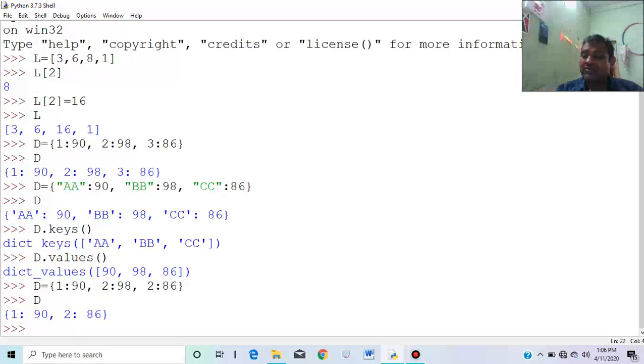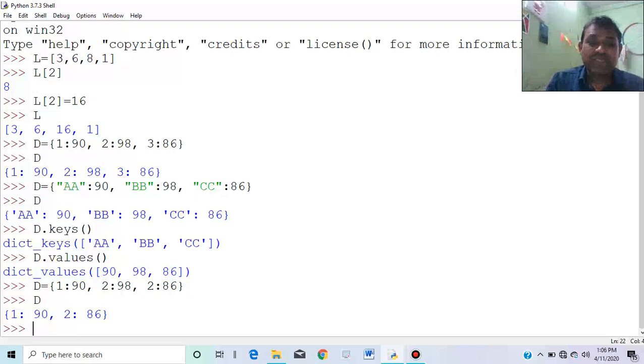And number 4, the dictionary is mutable, as I have shown. And number 5, keys must be immutable. You cannot use a mutable entity as a key.